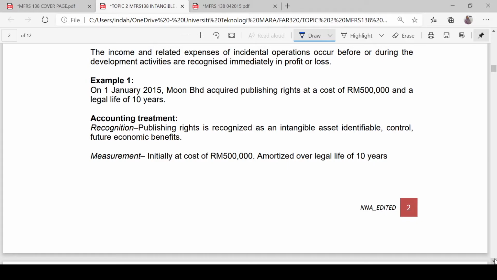Publishing right is recognized as an intangible asset because it is identifiable, controllable, and probable that future economic benefit will flow to the entity. Then the publishing right will be measured at cost of 500,000 and to be amortized over a legal life of 10 years. Amortized will be similar to depreciation. Next.